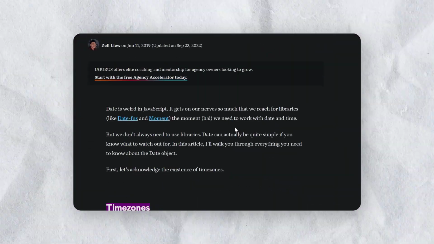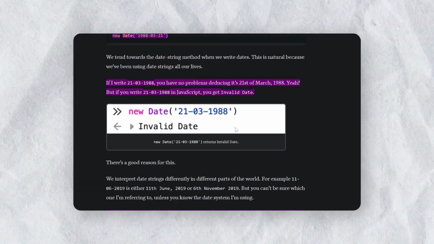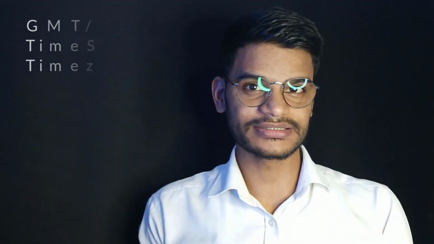Then I read blogs. Then I read about the date object in JavaScript because of one of my projects. Believe it or not, the date object is one of the most confusing topics in JavaScript. Confusing just because of terms like GMT, UTC, time zone, timestamps and their 7 arguments, and the need to convert milliseconds to seconds, seconds to minutes, minutes to hours, hours to date, etc. Oof. That's the most confusing topic in JavaScript, right?